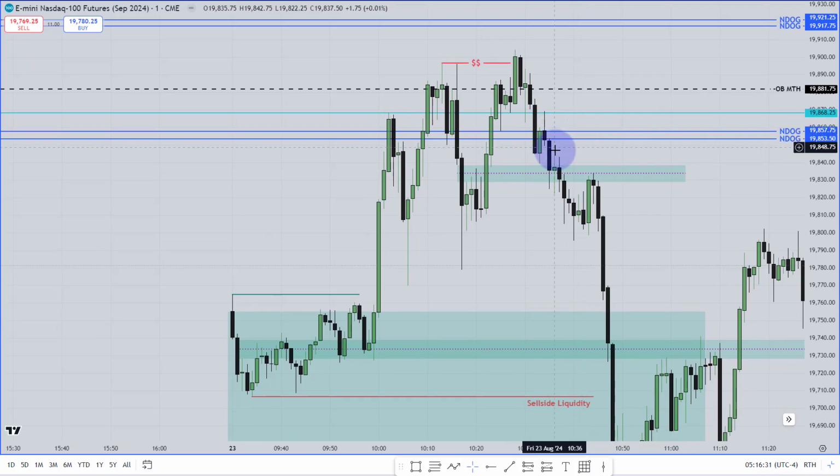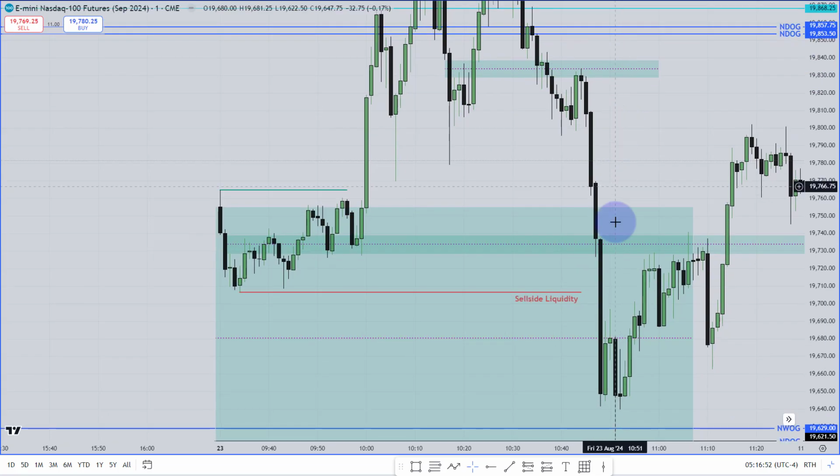Then ICT told that I want to see market will go through this specific fair value gap. It went through this fair value gap. He told that I don't want to see even it will touch this fair value gap. If it touches that fair value gap, it's not going to work with the upper portion. It tapped until the 50% of that inversion fair value gap tick by tick. Didn't work with the upper portion. That is the sign that market is going to fall. Where? For this sell side liquidity.